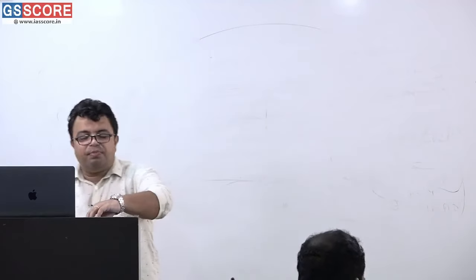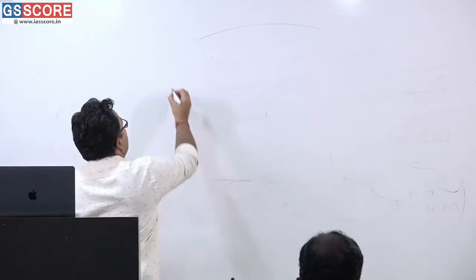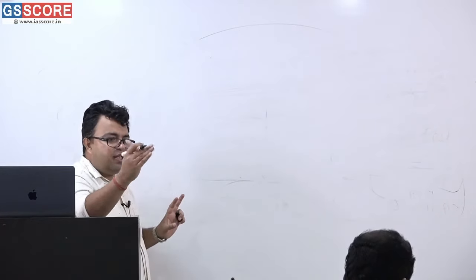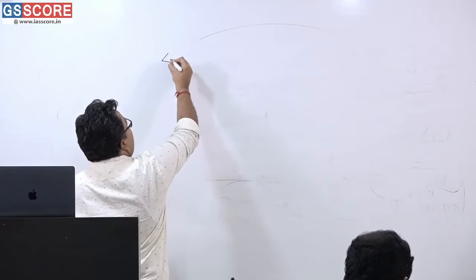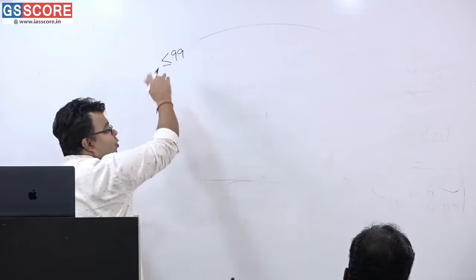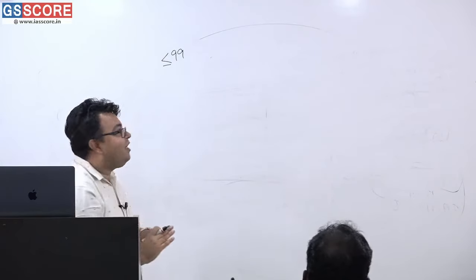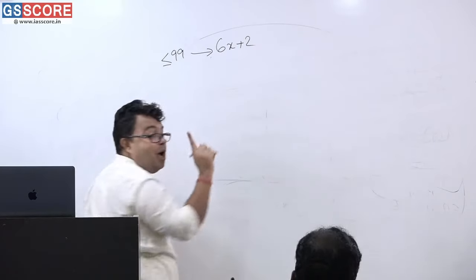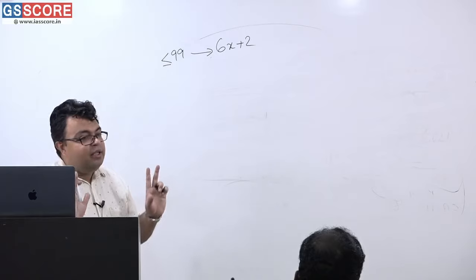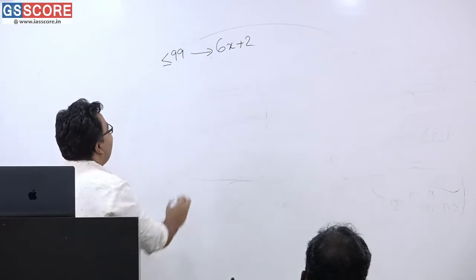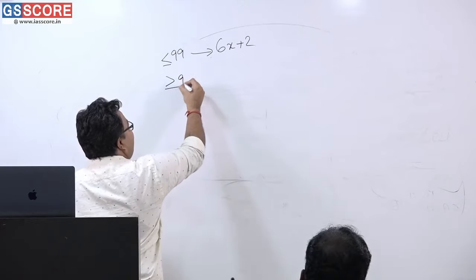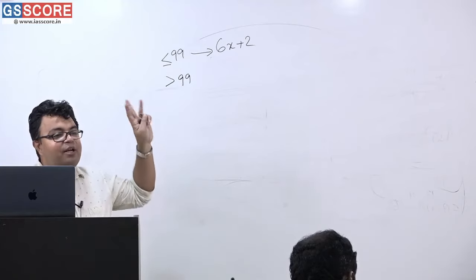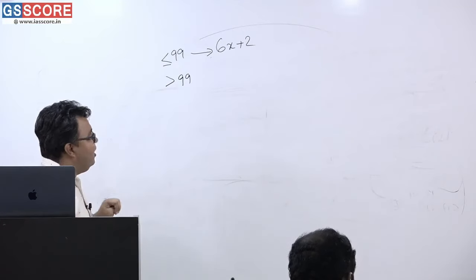So my question is very simple. What is the difference between the 2-digit largest number and the 3-digit smallest number, which when divided by 6 give 2 as a remainder? So below 99 or equal to 99, the number will be in the form 6x plus 2. Am I correct or not? The number is in this very form. And after 99, because after 99 you are going to get a 3-digit number. Am I correct, ma'am?